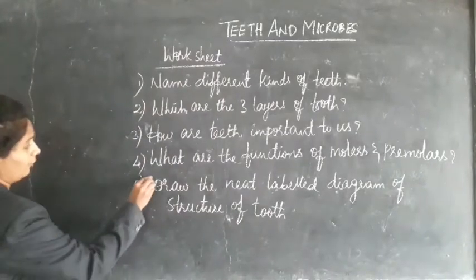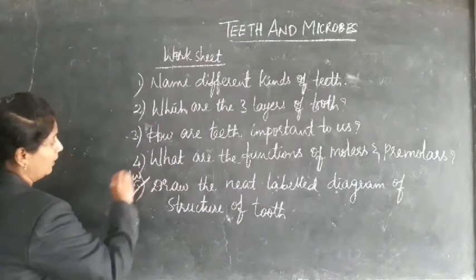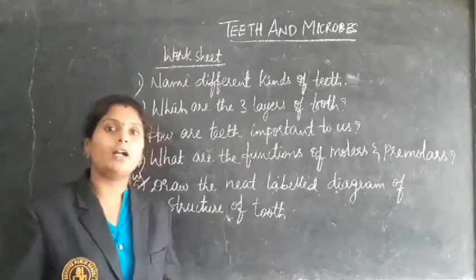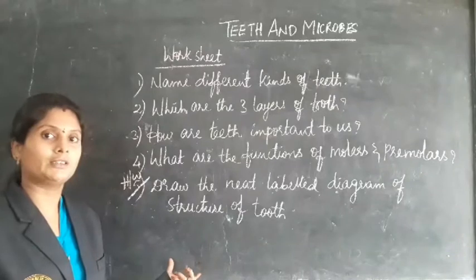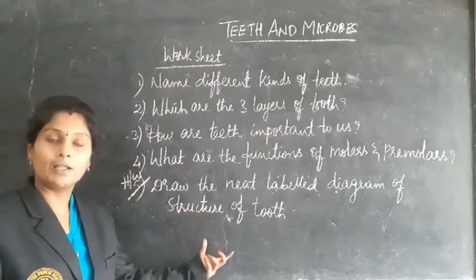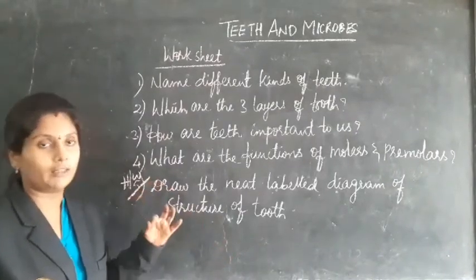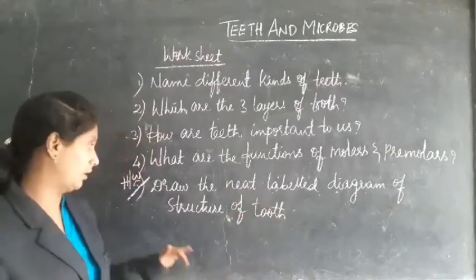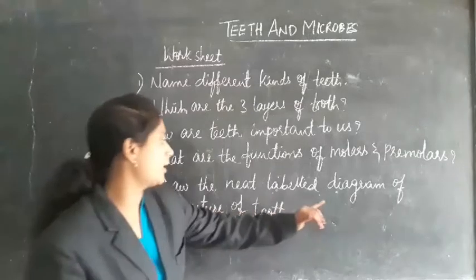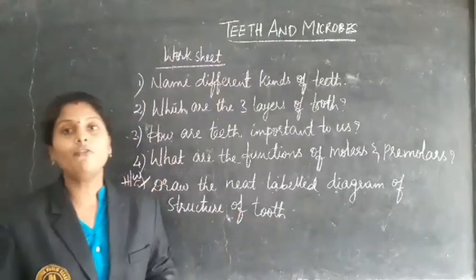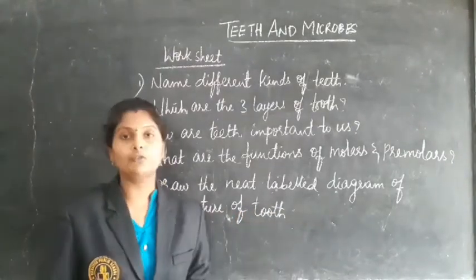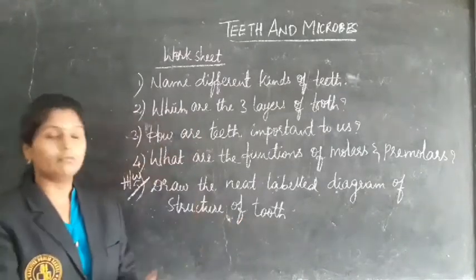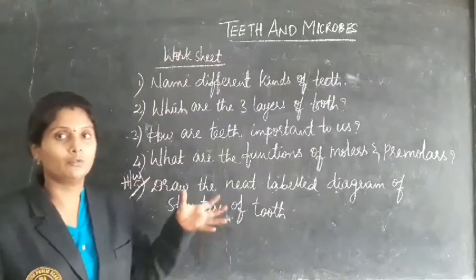The last question is for your homework. I will be posting the picture of the structure of the tooth. By seeing that, you need to draw the same with neat labeling, and also color the different layers of the tooth. Draw a neat labeled diagram of the structure of the tooth. You have to draw it by seeing the video, then verify the parts and do the coloring.